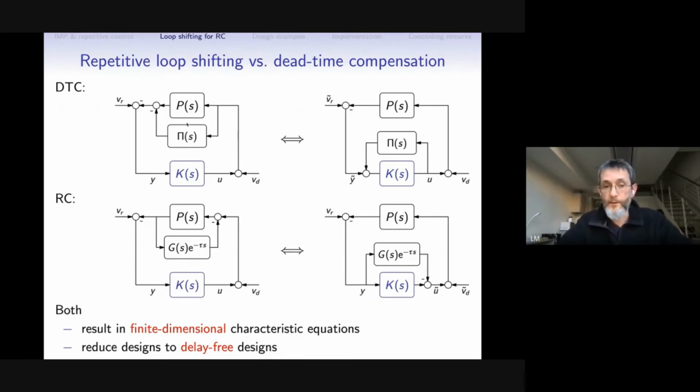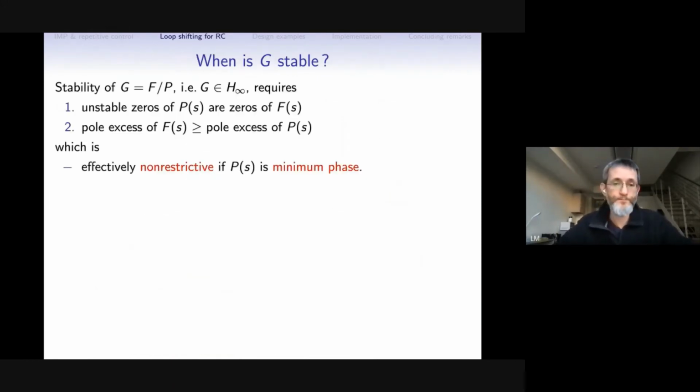and we can see some kind of duality here. In dead time compensation, we normally present the plant as a parallel interconnection of a finite dimensional, easy to control plant and an infinite dimensional block pi, which then appears as a feedback part interconnection with the controller. In repetitive control, we have a feedback interconnection in the plant, which results in a parallel interconnection in the controller. But in both cases, we have delay-free designs as the design part of the controller, okay?